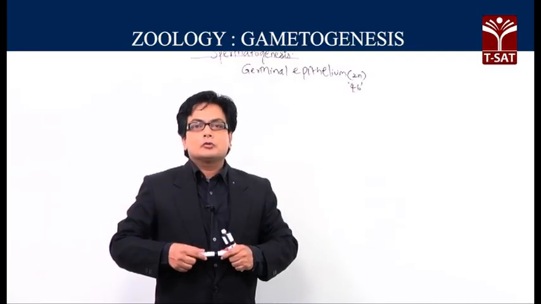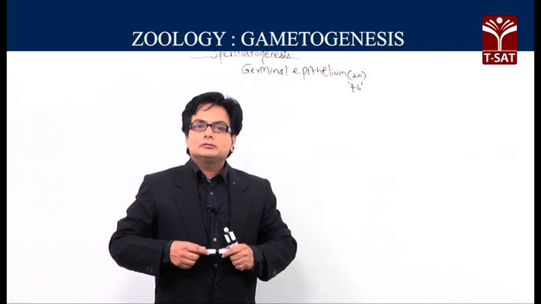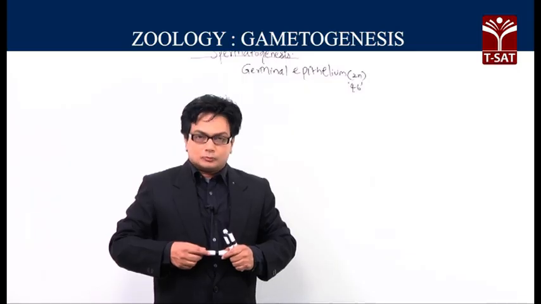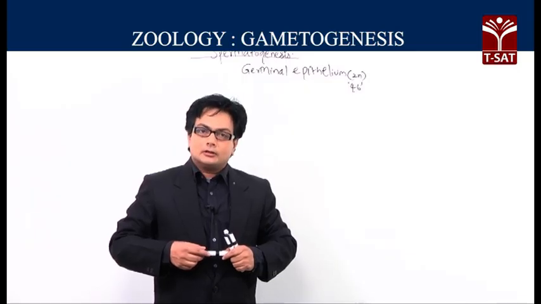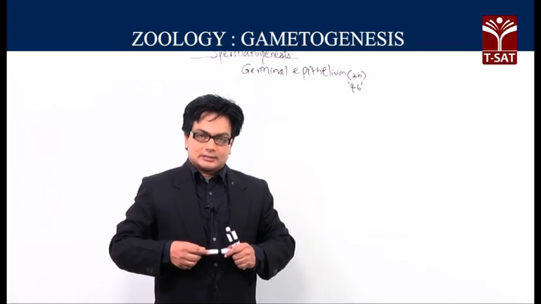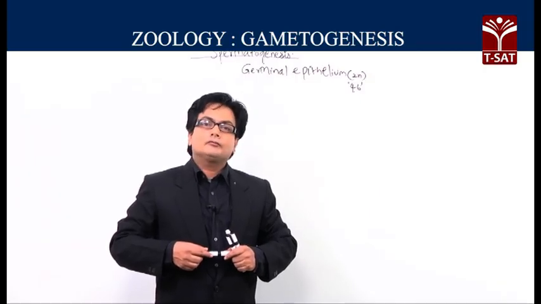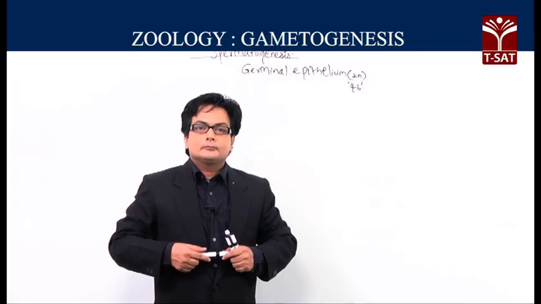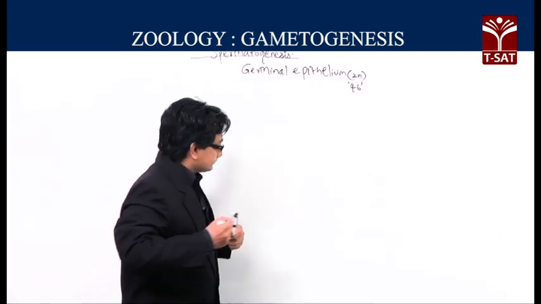Now, our focus will be on the germinal epithelial cells and how, under the influence of hormones, these cells begin the process called spermatogenesis. About the role of hormones we will discuss later. Let us start the sequential biological activity called spermatogenesis.